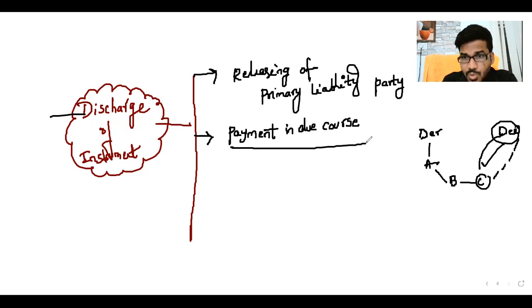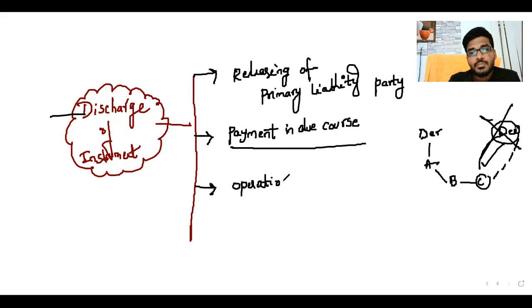Whenever there is payment in due course, what happens, sir? The instrument is discharged or not? Both the parties are free from contractual obligations or not? Yes. Next is operation of law. When the court gives an order, no need to pay on that particular instrument. Whenever the court gives such an order, that is operation of law, and the instrument is discharged.